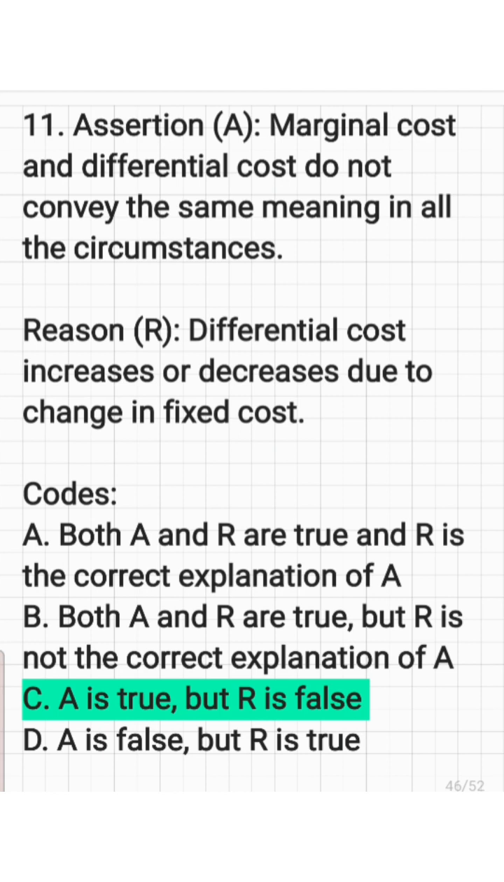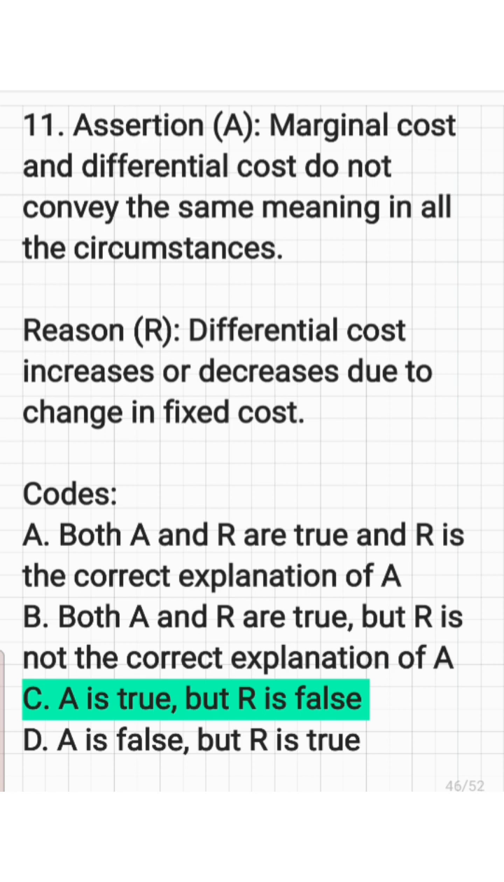And the next question, assertion and reasoning. Assertion: marginal cost and differential cost do not convey the same meaning in all circumstances. Reason: differential cost increases or decreases due to change in its fixed cost. Marginal cost means it is an additional cost for using an additional unit.